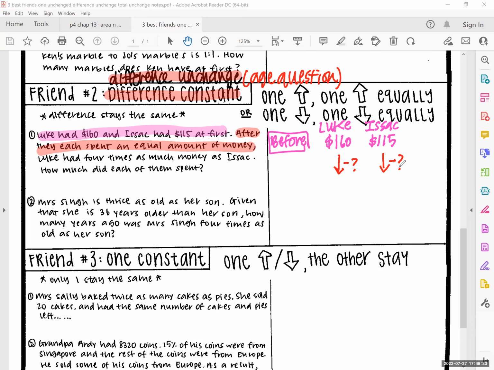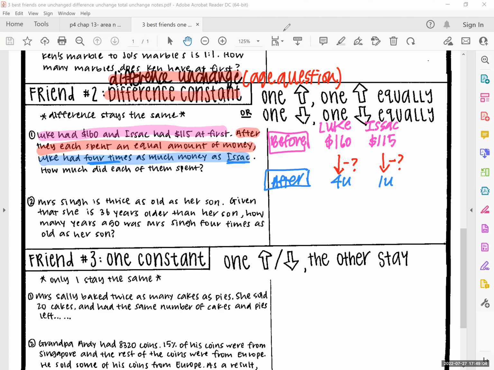And then after that, they say that after that, Luke. So this is the after. By the way, write smaller, yeah? Might not have space for the second one. After, they say Luke has 4 times as much as Isaac. Means Luke has how much? 4 units. And Isaac? 1 unit. And we know what kind of question this is already. Both of them spend the same amount, means both drop by the same amount.